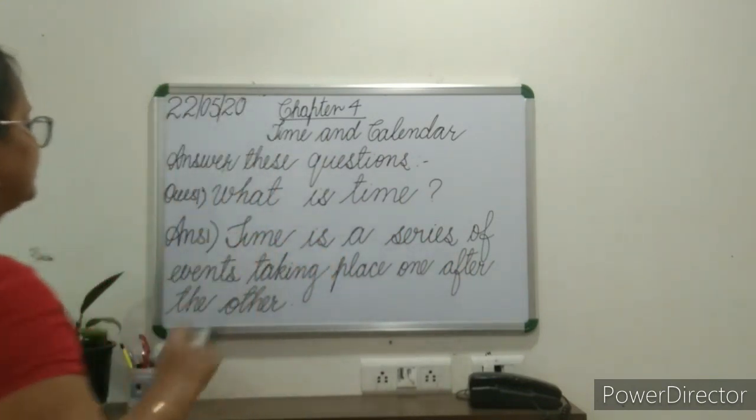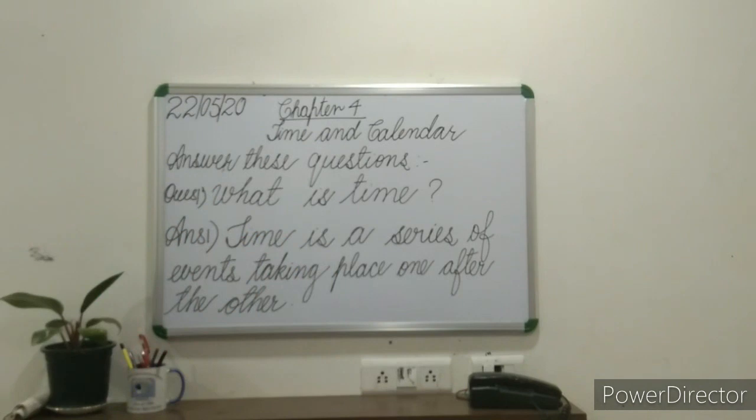So here comes the first question and the answer. What is time?